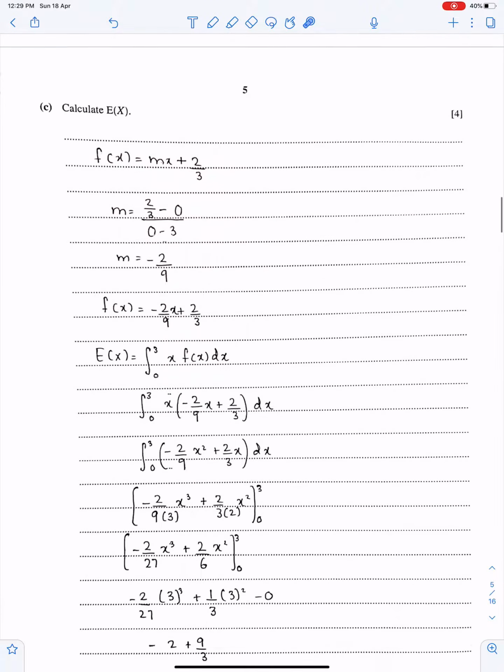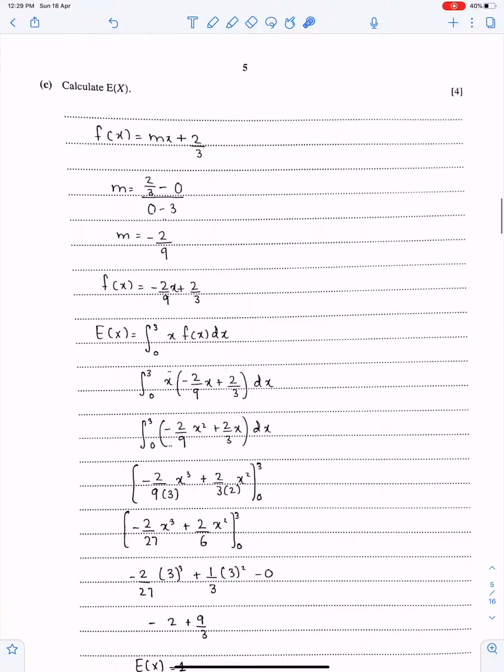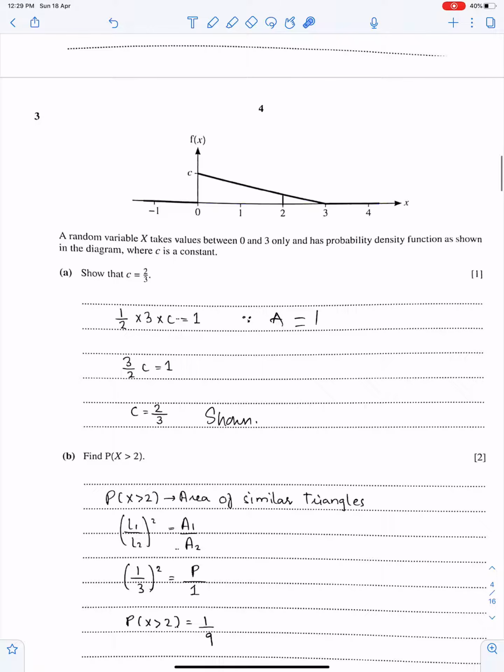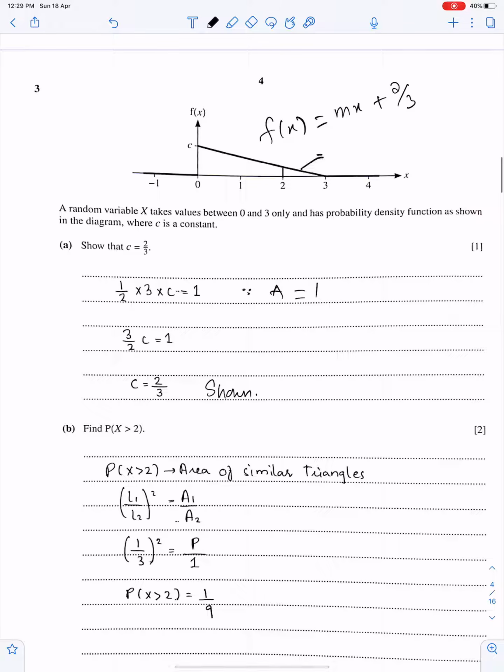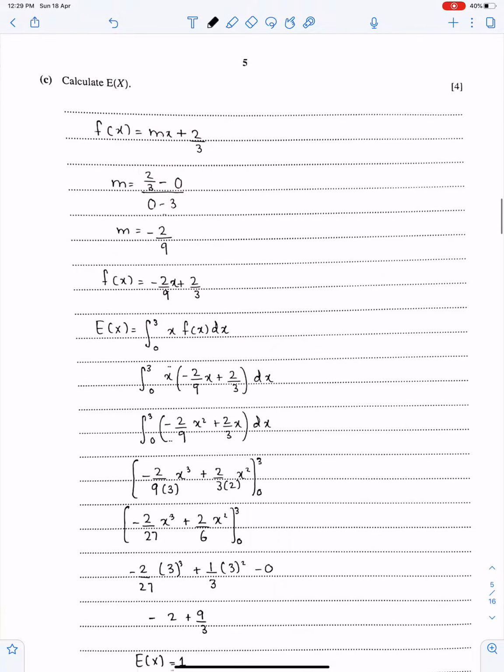Now we need the expectation, and for that we must have the equation of the PDF. We must have the equation of this line, and you all know how to find the equation of this line. This is so simple. It should be f of x equals mx plus c, and c is 2 upon 3. You just need to work out m. M is minus 2 upon 9. So we can easily get the equation of this PDF now. Here is the equation of this PDF.